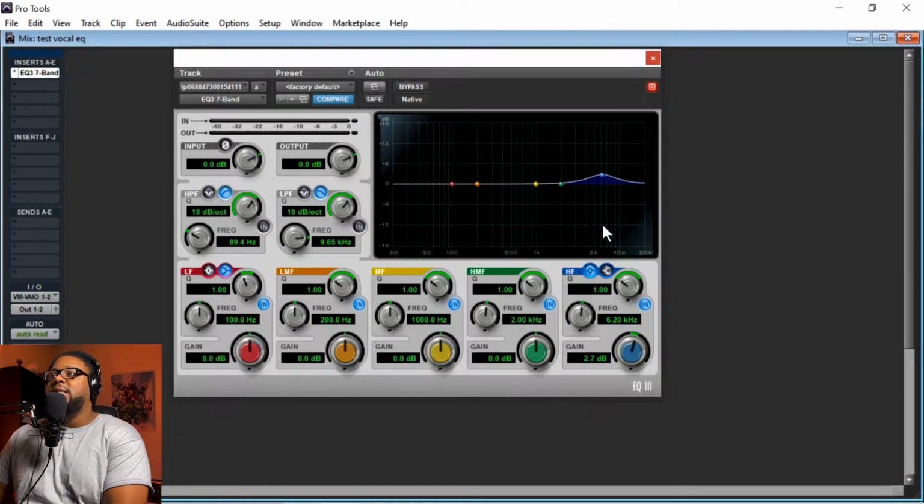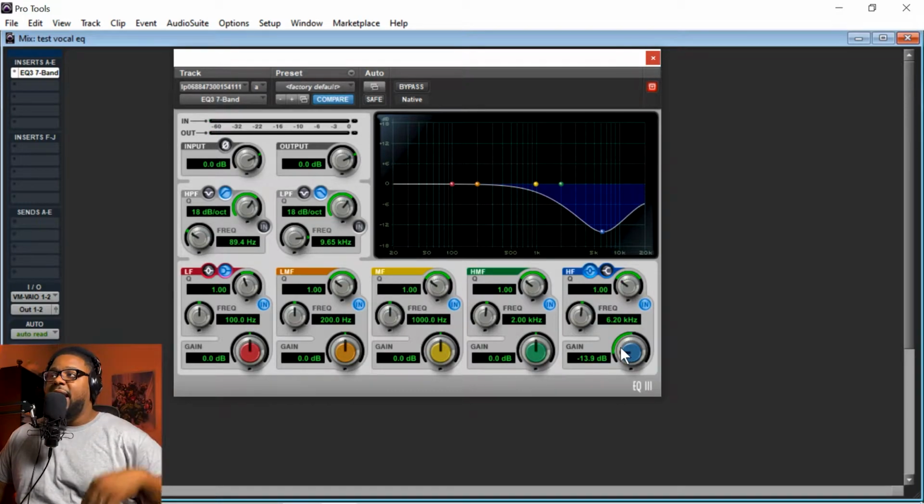Now, in a process, if I just wanted to boost this vocal, that's what I'll do. So I'll just go ahead, hit the band here, and I'm going to boost this vocal. The gain is going to cut it up or cut it down. Anything in the negatives is going to cut it down.